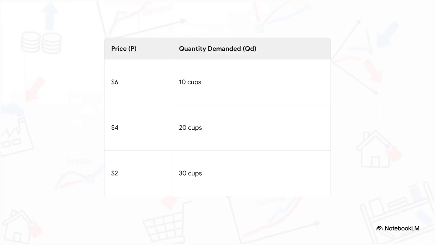Okay, this table, which we call a demand schedule, just puts some real numbers to that idea. Check it out. At a pretty steep $6 a cup, people only want 10 cups. But if you drop that price all the way down to $2, suddenly the demand triples to 30. That right there is the law of demand in action.